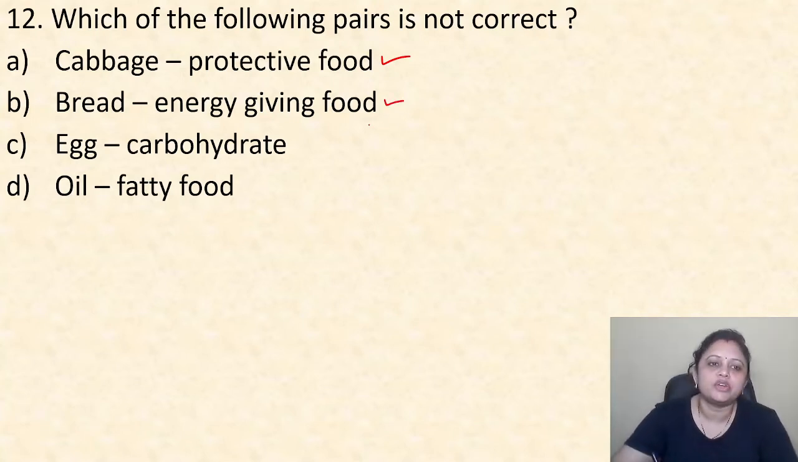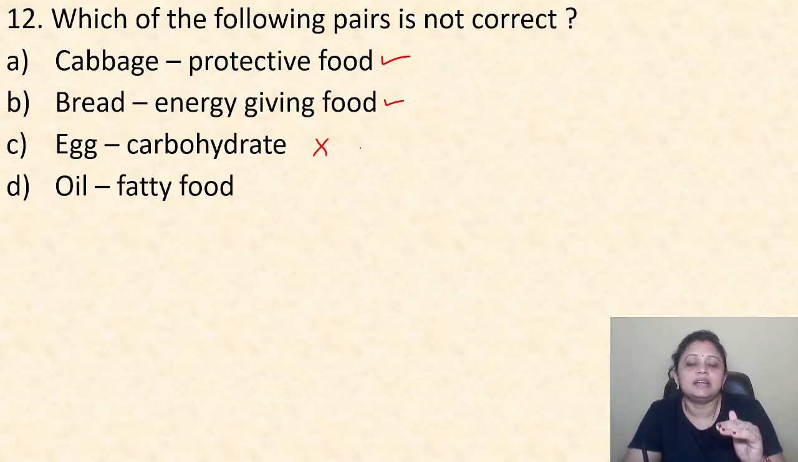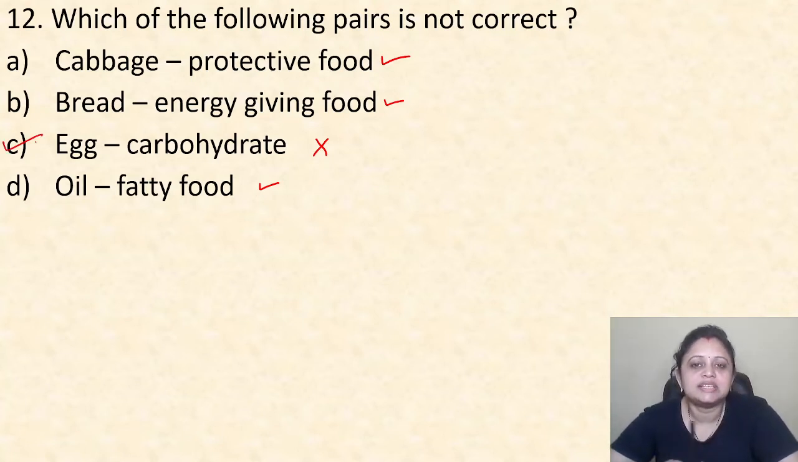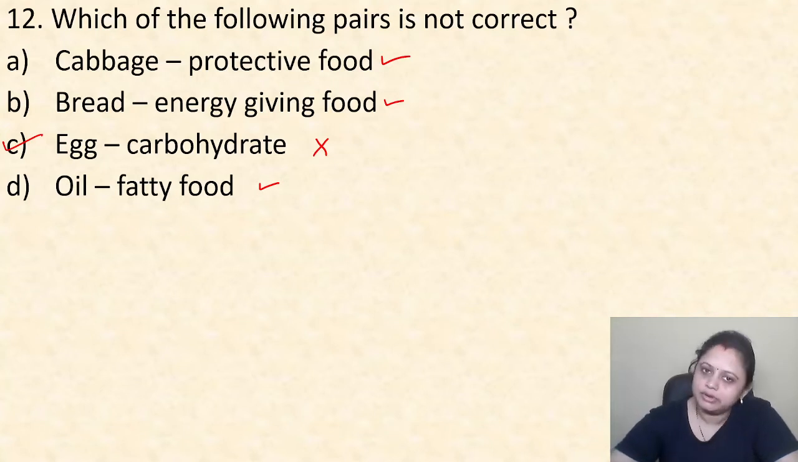It contains carbohydrate. Egg, it does not contain carbohydrate. Eggs mainly contain proteins, right? Yes. And oil, fatty food, yes, this one is also correct. So which one is the correct answer? The correct answer is the incorrect pair, that is option C, egg and carbohydrate, right?